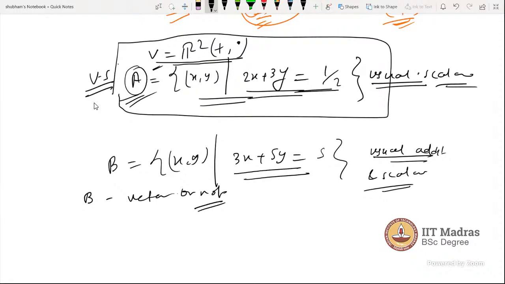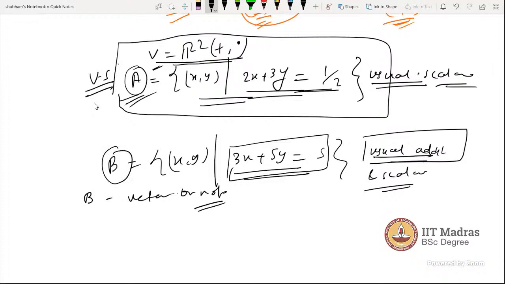How? Because the zero vector doesn't exist for it. Because of this operation, usual addition means coordinate-wise addition. You can think of this as a subset of R2, like a subspace, and this line is not passing through origin.